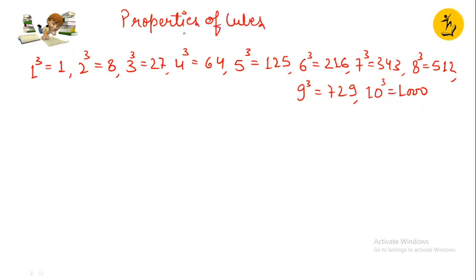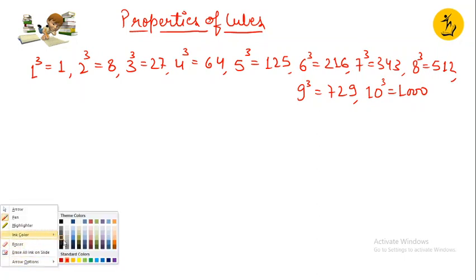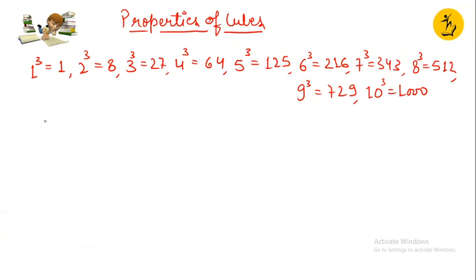So what does the first property say? The first property says that the cubes of all even natural numbers are even,